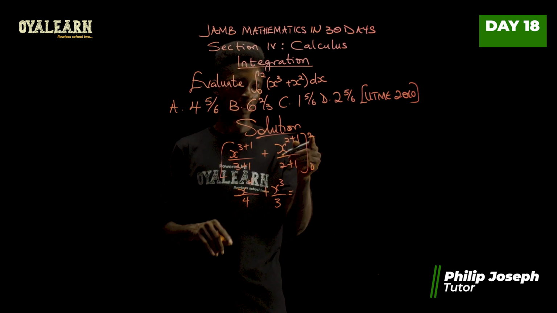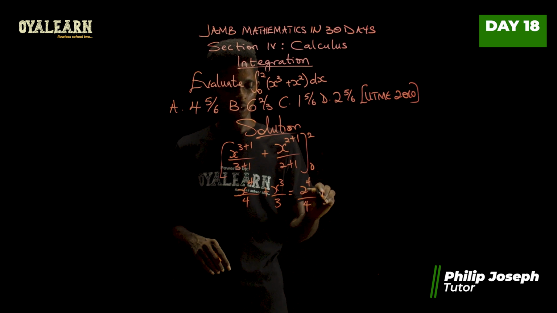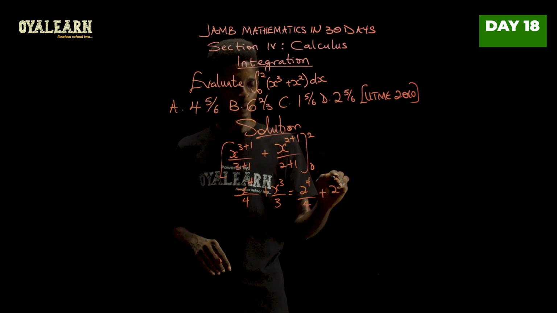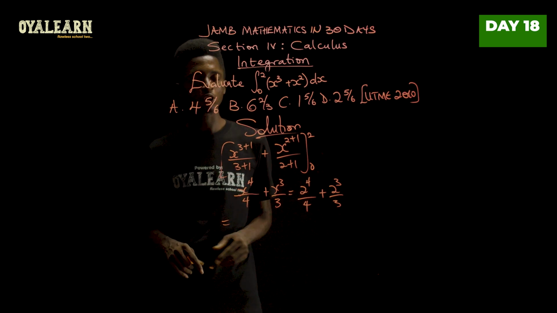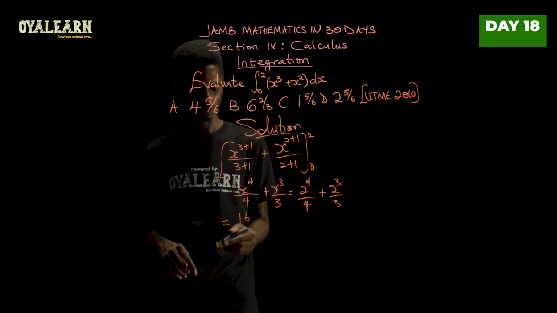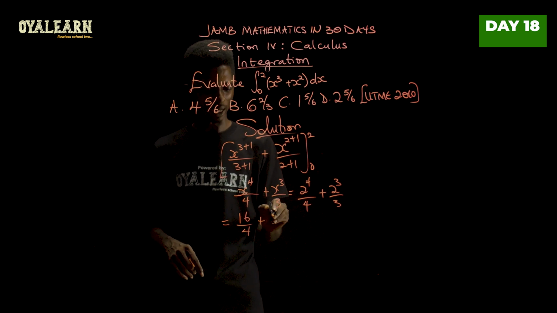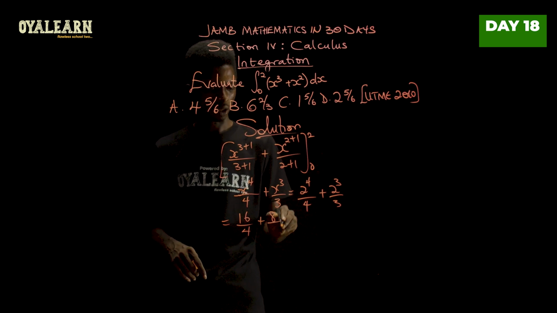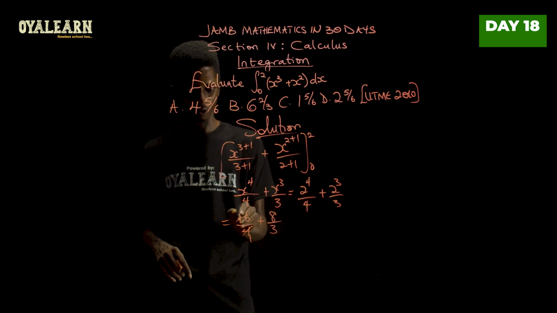And this will give us, so when x is 2, we have 2 raised to power 4 over 4 plus 2 raised to power 3 over 3. Now, 2 raised to power 4 will give us 16 over 4 plus 2 raised to power 3, that is 8 over 3. Now, from here we can break this, 4 here 1, 4 here 4.